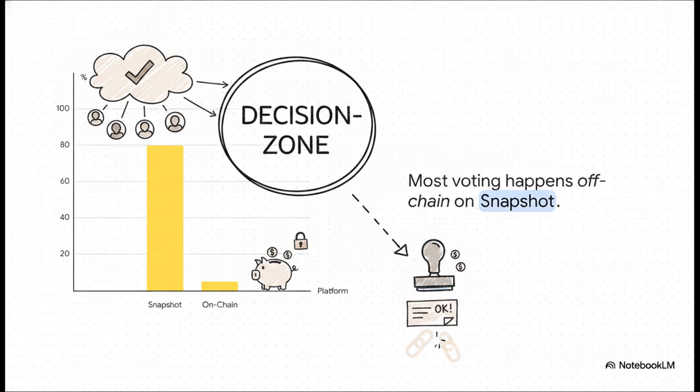80% of all DAO voting happens off-chain on platforms like Snapshot. These gasless, off-chain polls act as the real vote, simply because they're free. The super expensive on-chain votes, those are generally reserved for a tiny 5% of proposals, basically acting as a final rubber stamp just to execute code or move money.